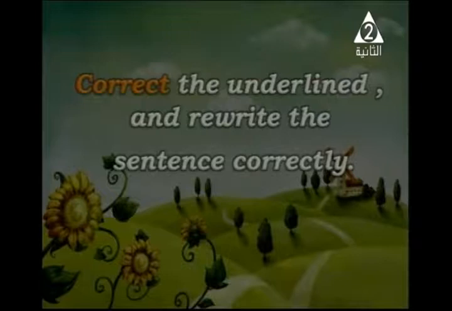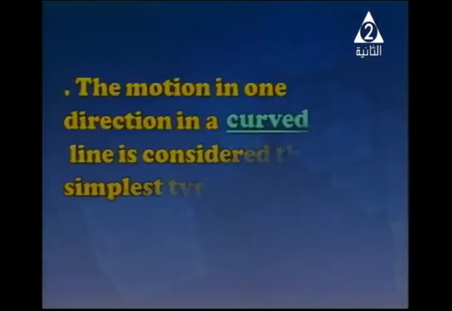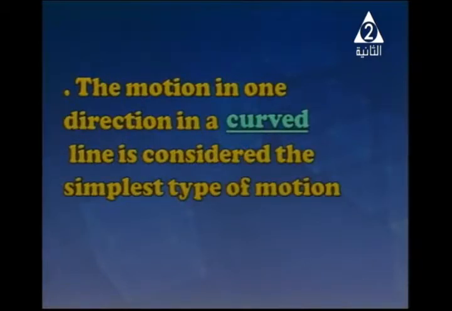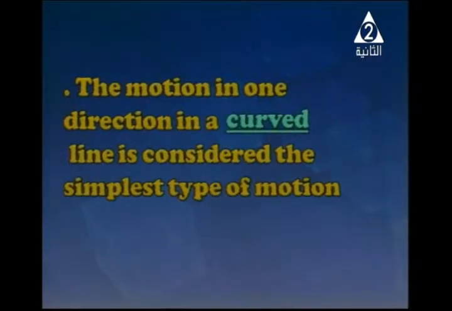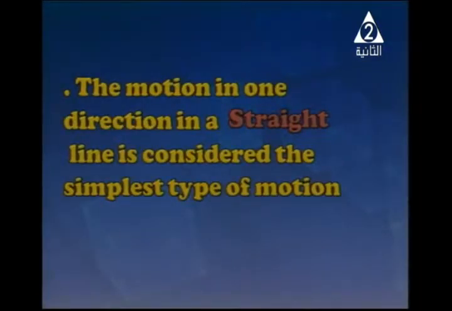What about this question? Write the correct word for the underlined word. This question concentrates on finding the mistake and answering now. The first: the motion in one direction in a curved line is considered the simplest type of motion. Curved motion. Here I only have a curved. What do you think about it? Yes, Mina? The answer is straight. Good. We can say straight.